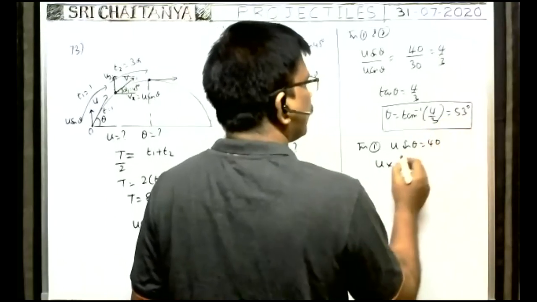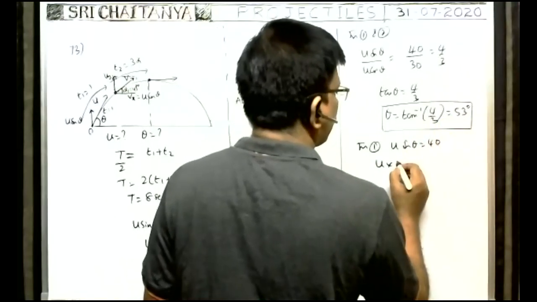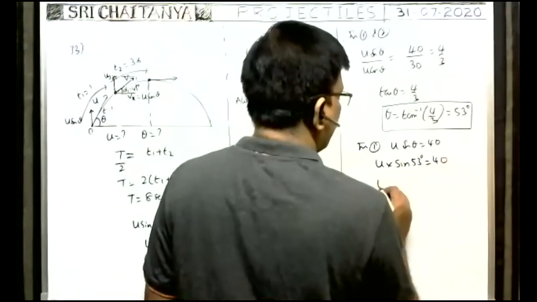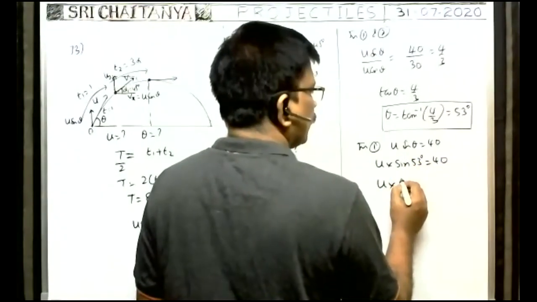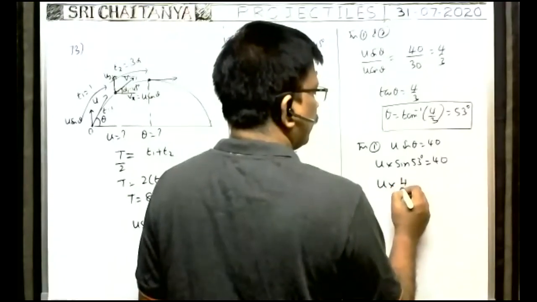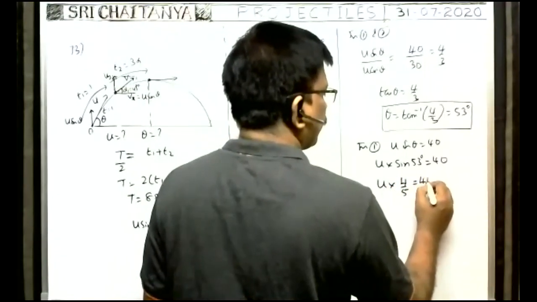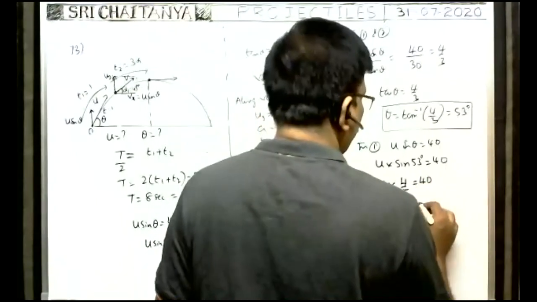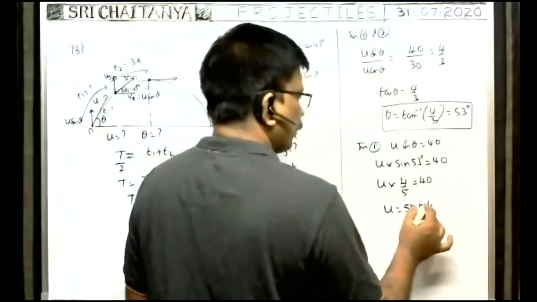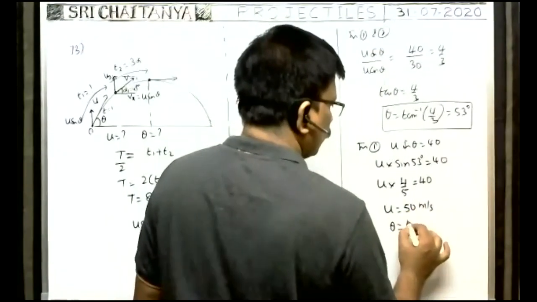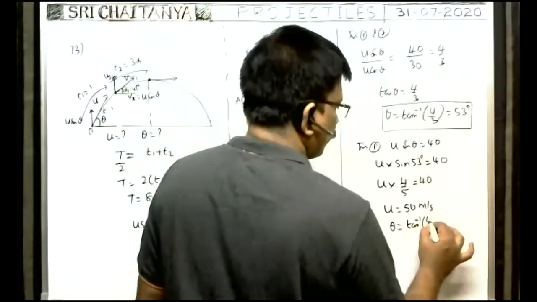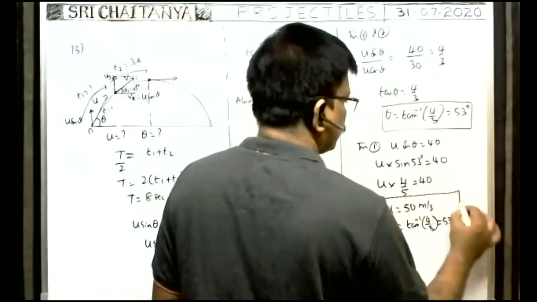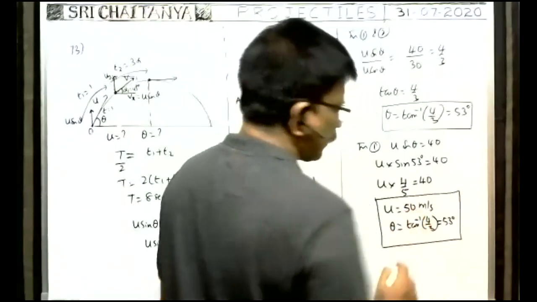Sin theta means as theta is equal to 53, you write u sin 53 is equal to 40. Therefore, u into sin 53, and sin 53 is 4 by 5, that is equal to 40. Therefore, u is equal to 50 meter per second. U is equal to 50 meter per second, and theta is equal to tan inverse of 4 by 3, that is equal to 53 degree. This is the answer.